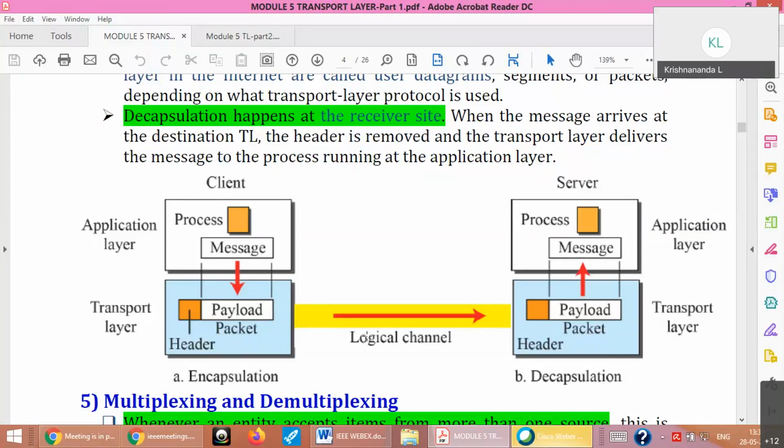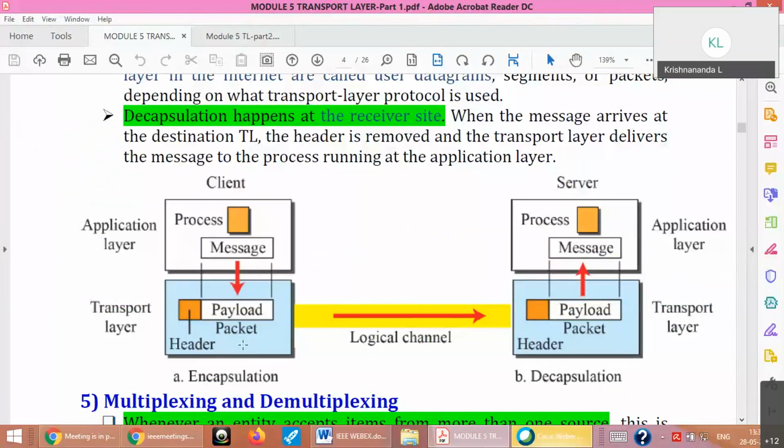Okay. So you can see here the application layer provides data to the transport layer, and that payload is added with the header at the sender side, called encapsulation, and this will be sent through, of course, the physical network, but we are not bothered about it.